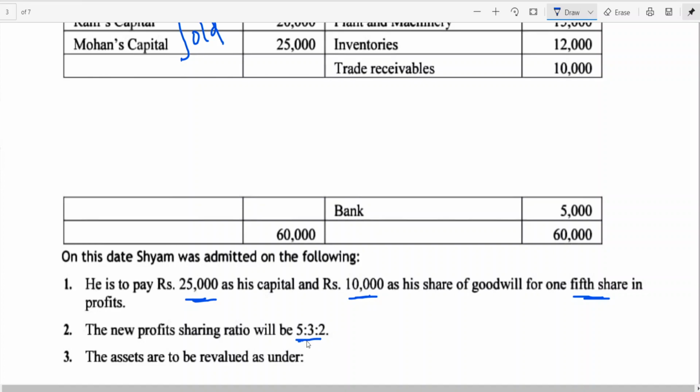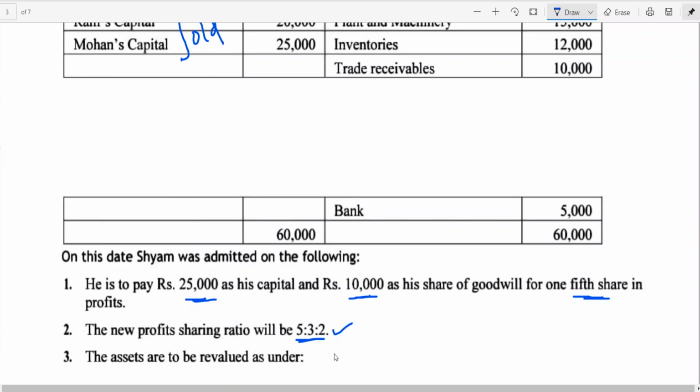The new profit sharing ratio. Please remember, whenever you are starting the problem, we should start with the profit sharing ratio. I told you generally we don't need the new profit sharing ratio. When the new profit sharing ratio is given in the problem, to find out the sacrificing ratio, old minus new is equal to sacrificing. Sir, you told no just now, when old ratio is given along with the incoming partner's share, old ratio is the sacrificing ratio. Yes, I told you. But here, which ratio has been given? New ratio. Therefore, to find out the sacrificing ratio, you must deduct old minus new. You will get the sacrificing ratio.